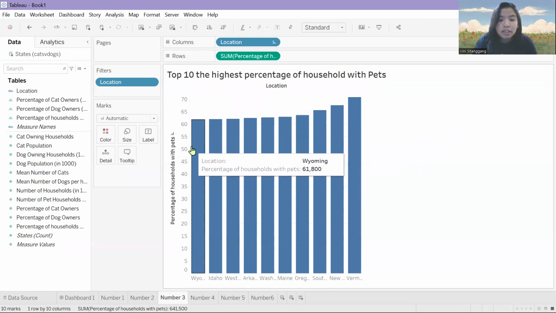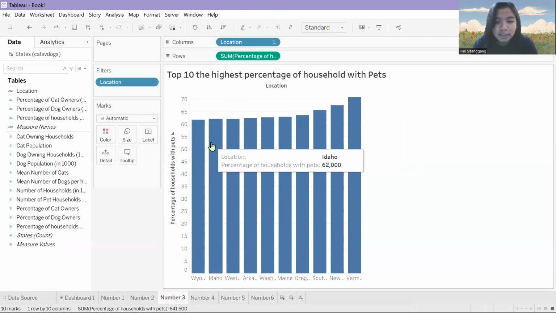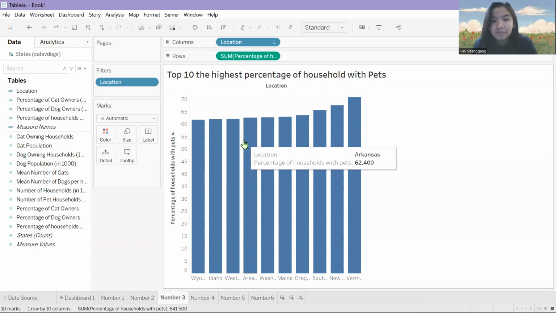So the top 10, from number 10, the highest percentage in the state is Wyoming. The ninth is Idaho. The eighth is West Virginia. The seventh is Arkansas.